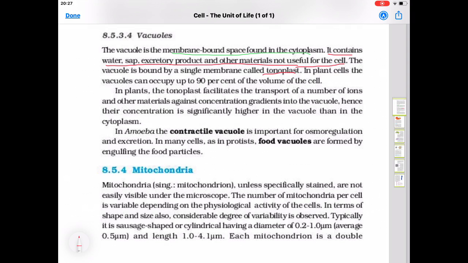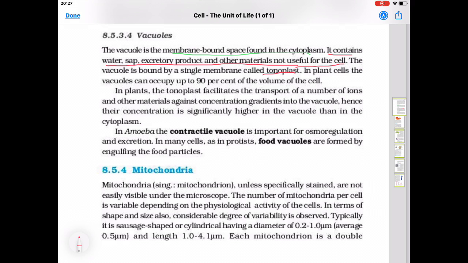Active transport means here ATP is used. Energy in the form of ATP is used in this. So movement is against the concentration gradient, from lower concentration towards higher concentration. In the vacuole, the concentration is higher as compared to the cytoplasm.